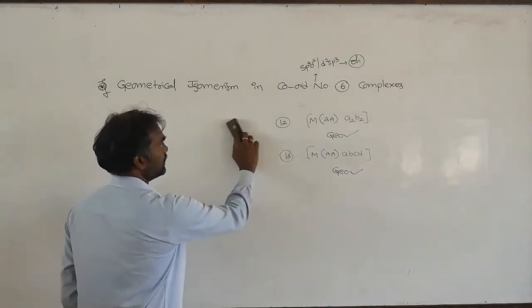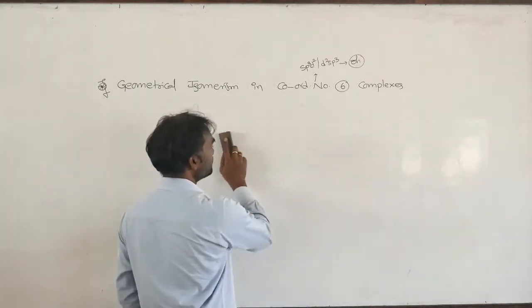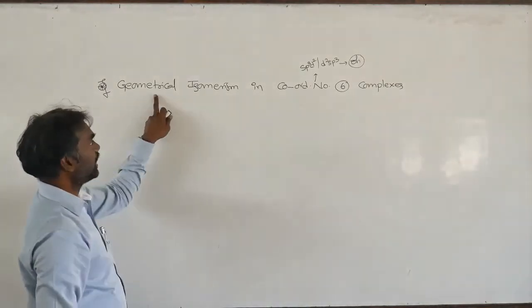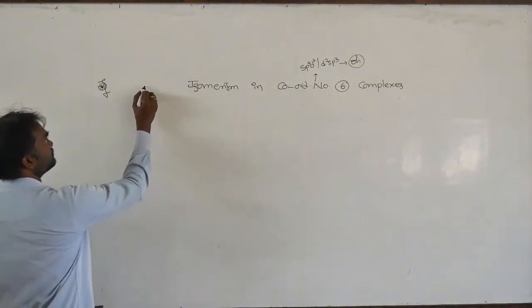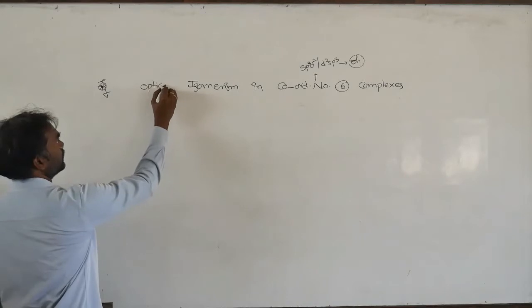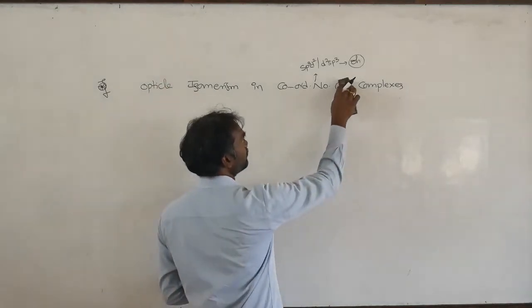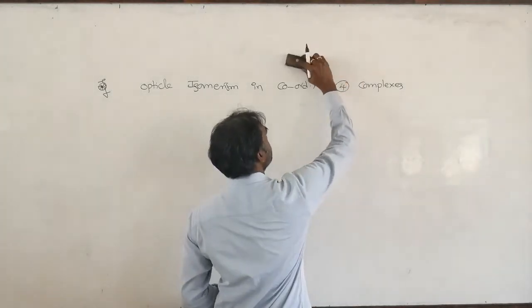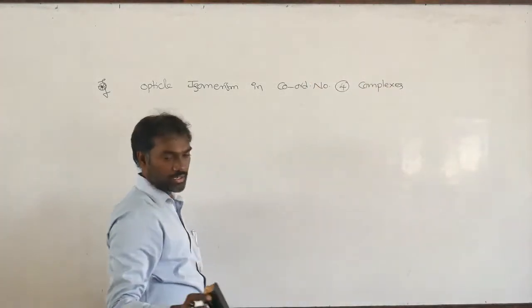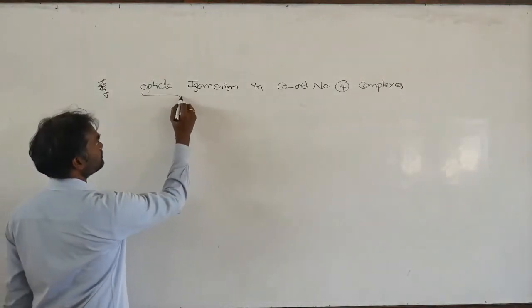Next, we will see stereoisomerism. The second stereo type is optical. Optical isomerism we are going to discuss, in coordination number 4 complexes. Already we have seen which one shows optical isomerism.